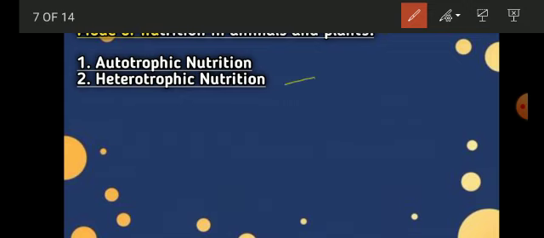And now let us see what heterotrophic nutrition is. Heterotrophic nutrition is a mode of nutrition in which the heterotrophs, or the organisms that cannot prepare the food on their own, get or consume the food from the autotrophs or from the green plants, and hence this type of nutrition is called your heterotrophic nutrition.